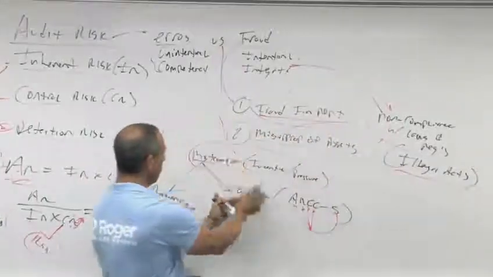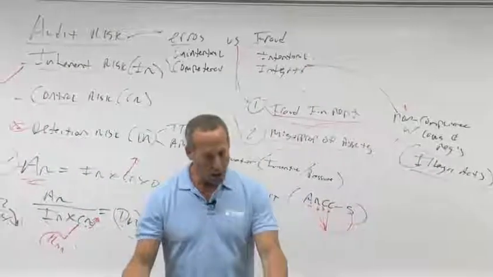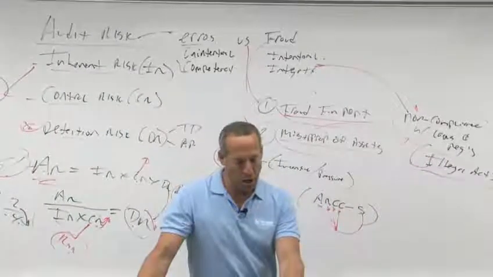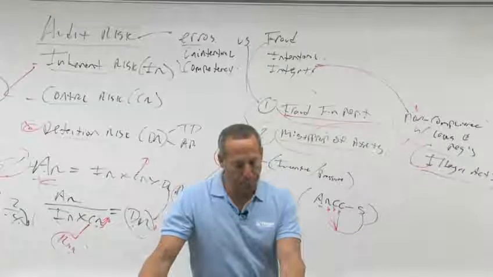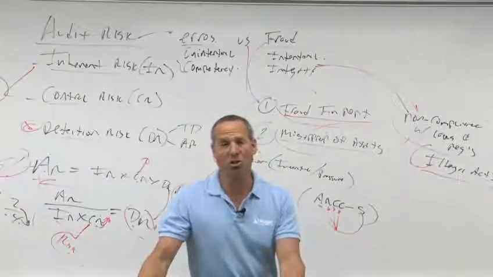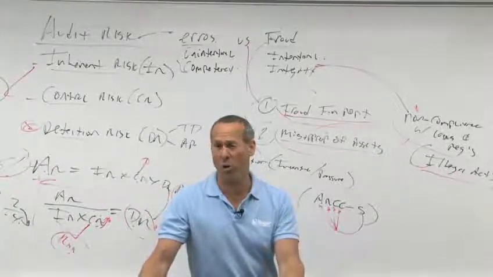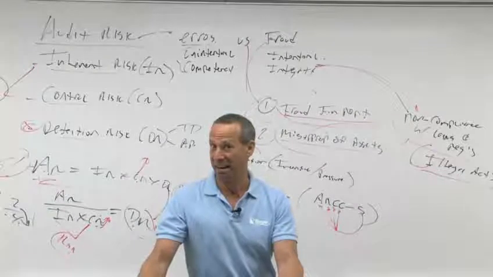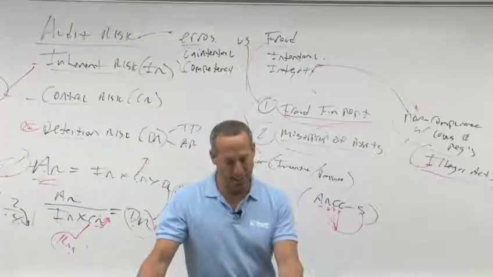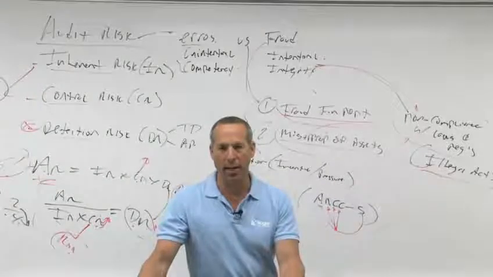So now we're going to go through these 3 again for misappropriation of assets. Pressure, so incentive, pressure, motivation. Pressure created by personal financial obligations of management or employees. So in other words, you've got a lot of personal debt. You've got an employee making $10 an hour driving a brand new Ferrari. Could be a problem. Think so? Maybe. Adverse relationships between the entity and employees. So in other words, they're all angry at the boss.